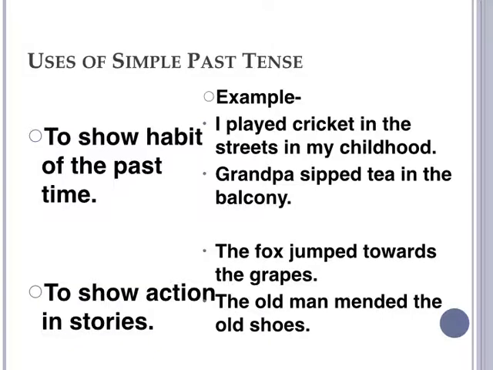Now we will see the use of simple past tense. First is to show habit of the past time. That is, some habits we had from a past time. For example, I played cricket in the streets in my childhood. In childhood, everybody has some games they play regularly. So this is a kind of habit that occurs at a past time, like childhood. When we are talking about childhood, it is already our past.